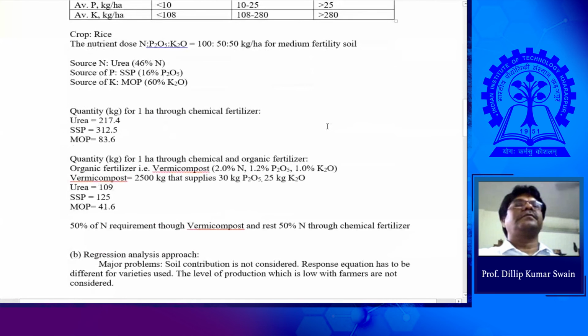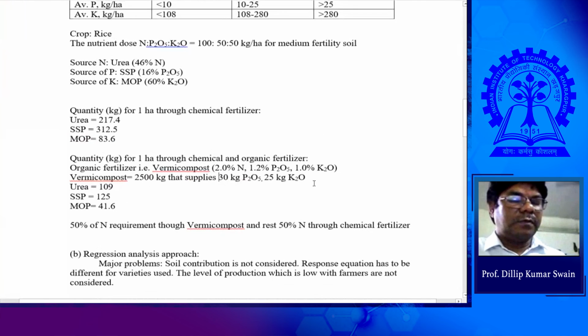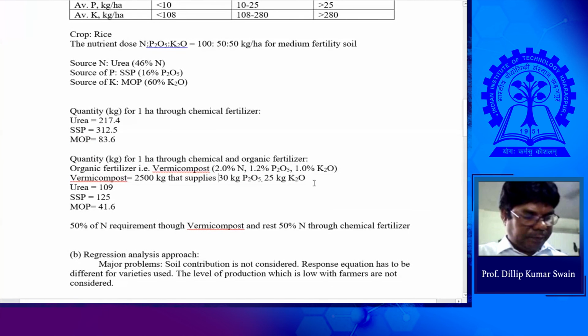Sir, for this particular question, I calculated the cost of vermicompost and the total cost of using urea plus SSP and MOP. What I found was that the total cost of vermicompost to provide the same soil fertility comes to about double the cost which the farmer has to pay to use chemical fertilizers.